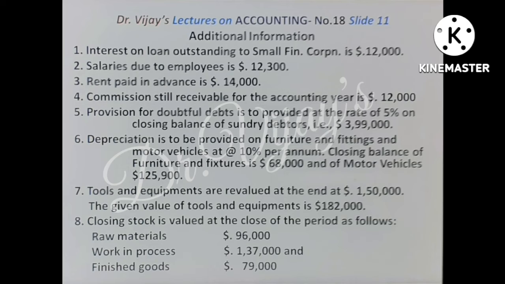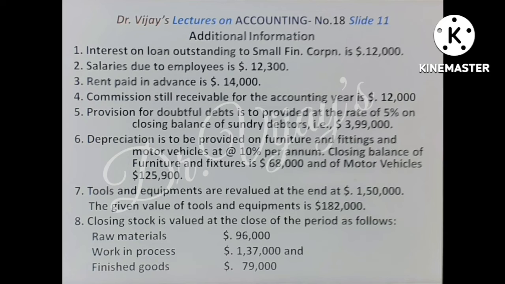Tools and equipments are valued at the end at 1,50,000. Tools and equipments at the beginning was 1,82,000. So depreciation is to be decided on the basis of valuation, revaluation. Depreciation is 32,000. You have to show that in the debit side of the manufacturing account, because tools and equipments are used in the factory.